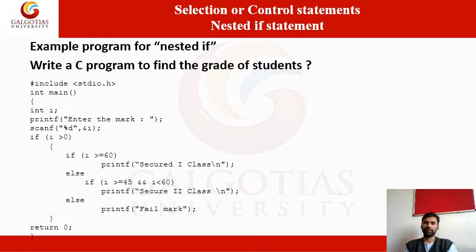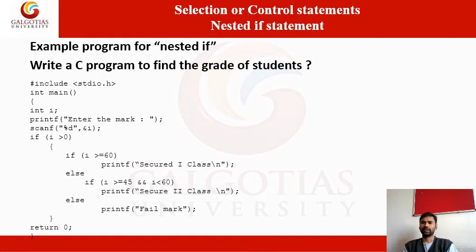If they failed, they get fail marks. A simple logic example. Look at the conditions: there is an if else, with a nested if within. First, the mark should not be a negative value. First you check whether the mark is positive or negative. A negative mark is not accepted.